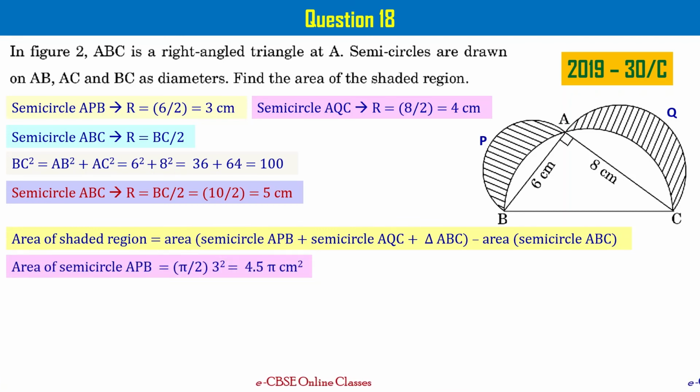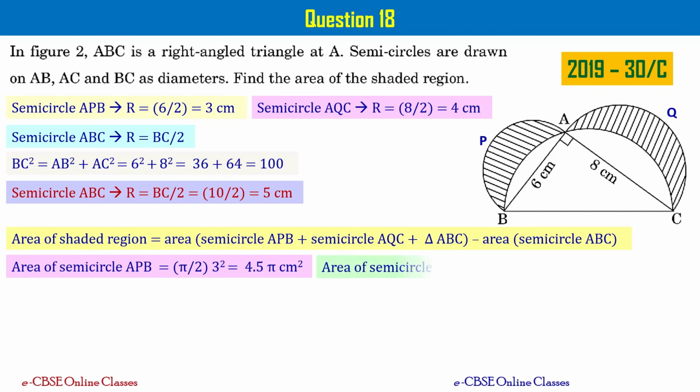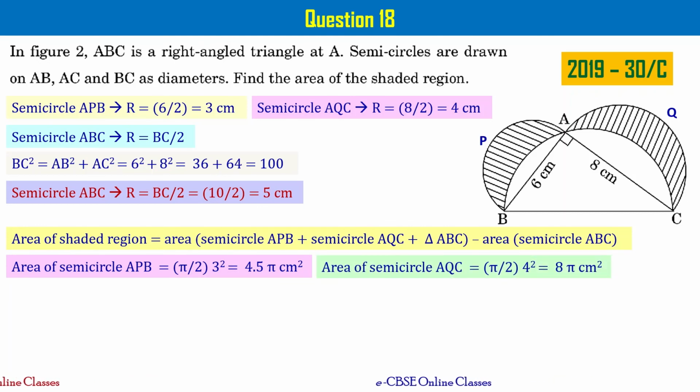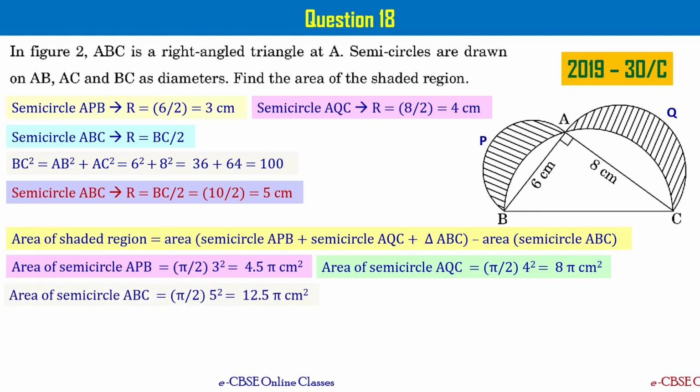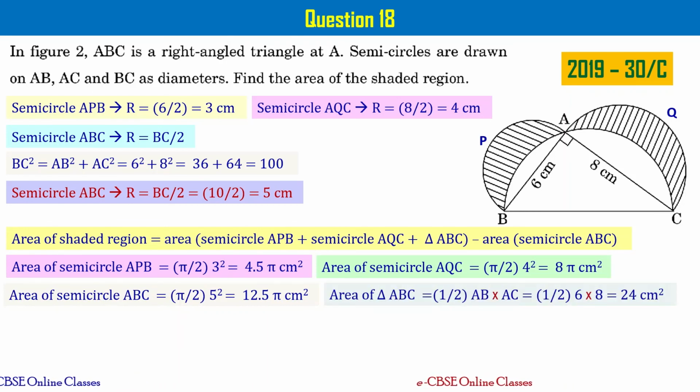The area of semicircle APB can be written as pi by 2 times 3 square, that is 4.5 pi centimeter square. The area of semicircle AQC is 8 pi centimeter square. And the area of semicircle ABC is 12.5 pi centimeter square. The area of triangle ABC is half of base times height, that is, base I am considering as AB and height as AC, so that you get the area of triangle ABC as 24 centimeter square, right?